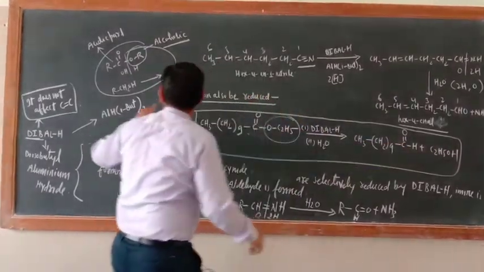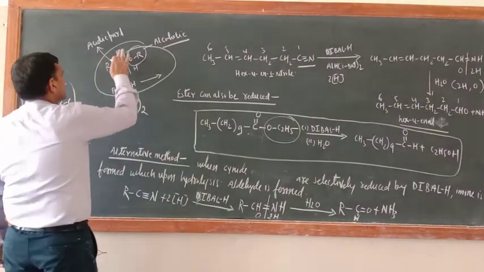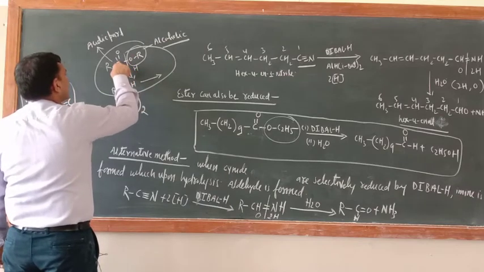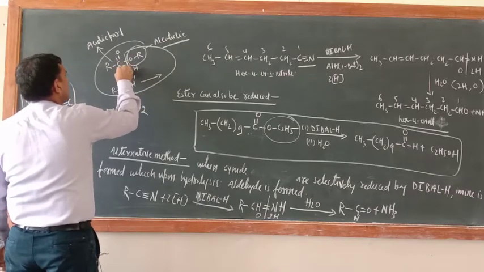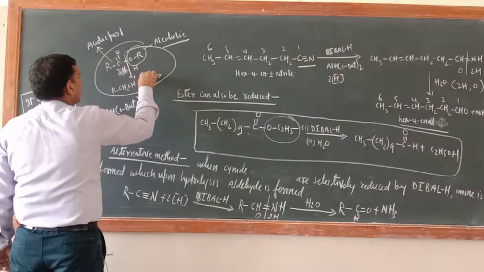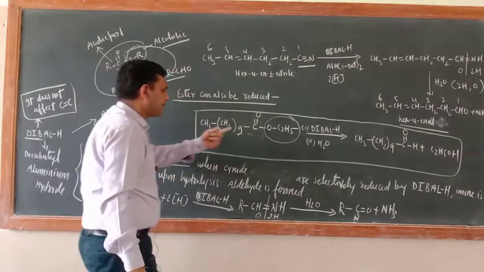Okay, just see here I make also. Now suppose this part is subjected for reduction. If you give this 3 hydrogen, this will be RCH2OH, correct or not? And if you remove 1 H2, what is the product here? RCHO. Same is happening here.